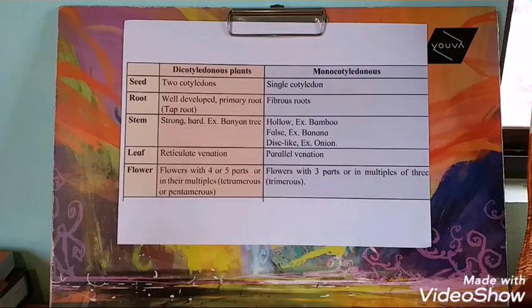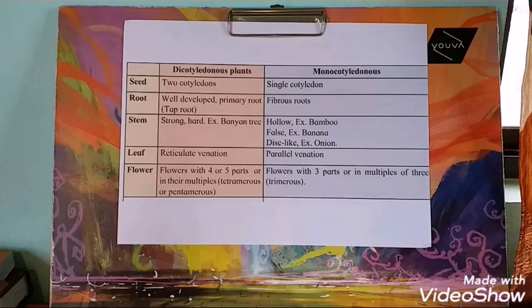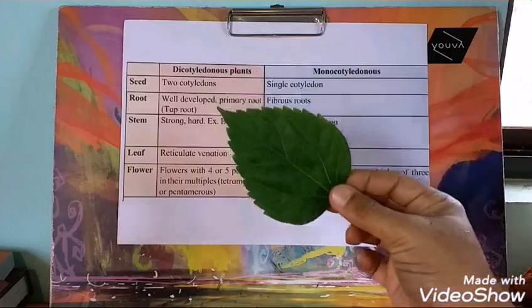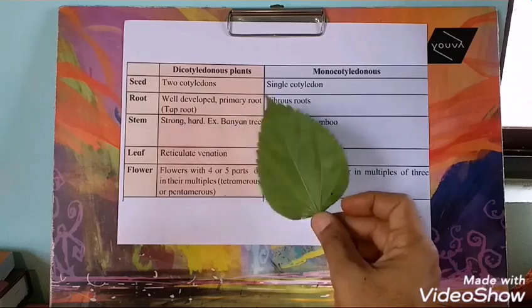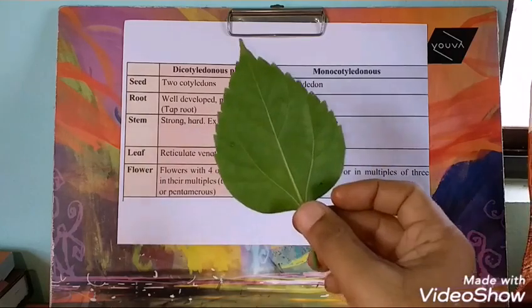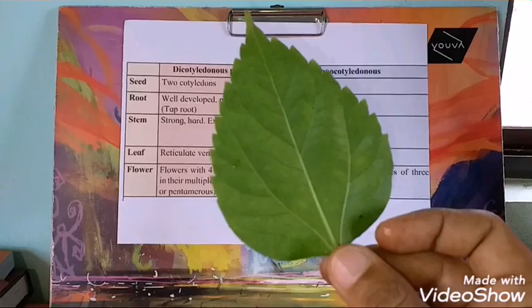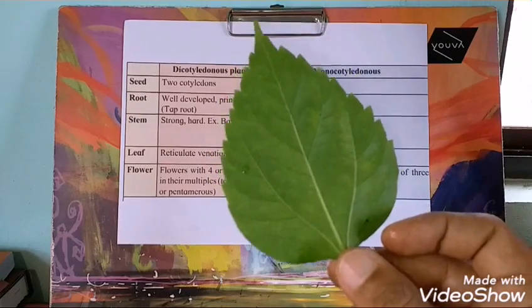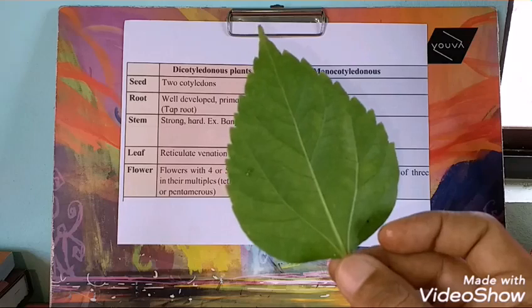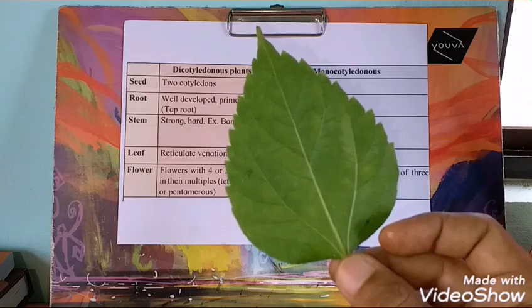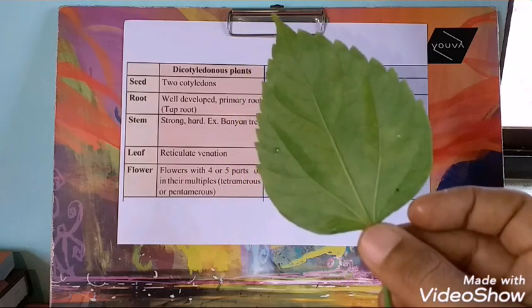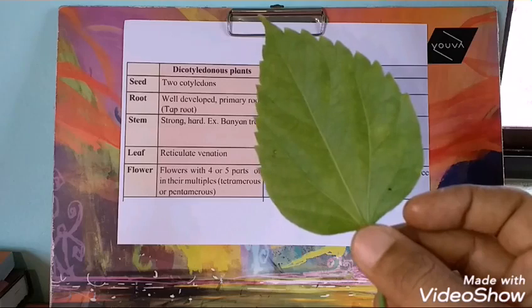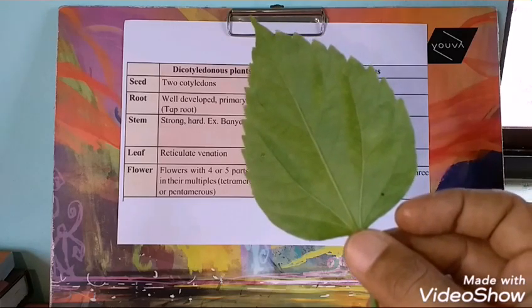Next, in dicotyledonous plants, the leaf is with reticulate venation. What is the meaning of reticulation? Reticulation means a network. You can clearly see the network shown here. The veins give branches and rebranch, due to which we can see the reticulate structure of the leaves.